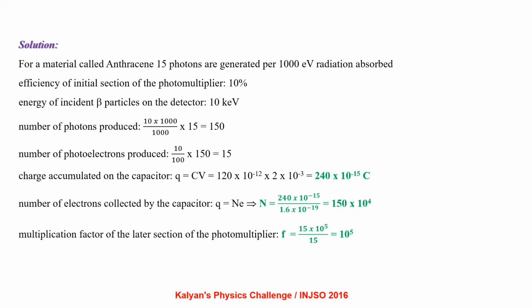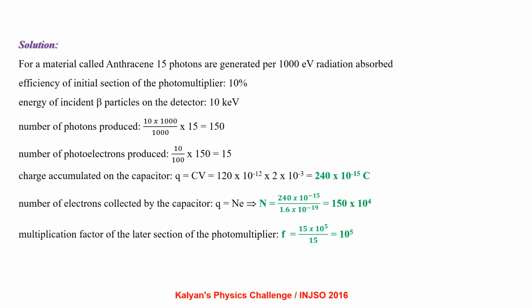Given that for anthracene, 15 photons are generated per 1000 electron volt of radiation absorbed. The efficiency of the initial section of the photomultiplier is 10%. The energy of incident beta particles on the detector is 10 kilo electron volt. So the number of photons produced is 10 into 1000 by 1000 into 15, which is 150. The number of photoelectrons produced is 10 by 100 into 150, that is 15. The charge accumulated on the capacitor, Q equal to CV, is 120 into 10 power minus 12 into 2 into 10 power minus 3, which comes out to be 240 into 10 power minus 15 coulomb.